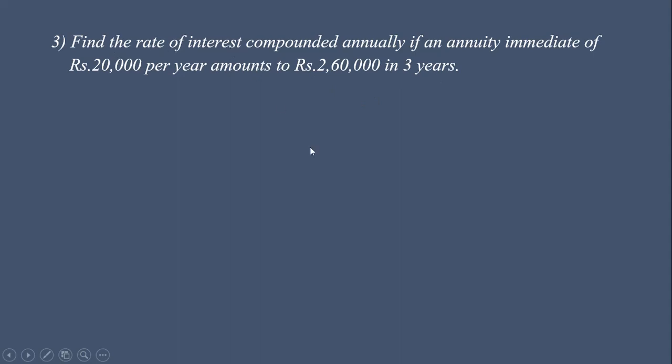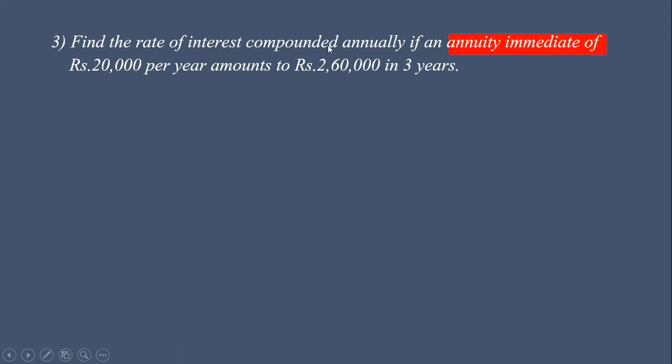I have taken examples using the same formula, but there are four values: A, C, I and N. In the first example we calculated the accumulated value A. Then we saw an example where we wanted to find the present value. In this example, we find the rate of interest. We want to find the value of R.